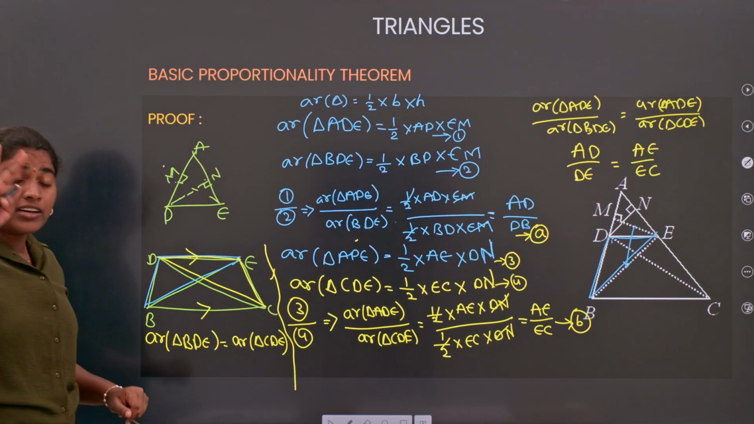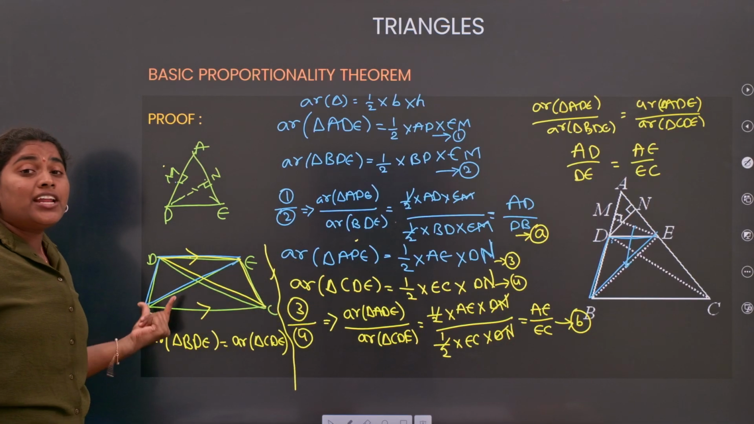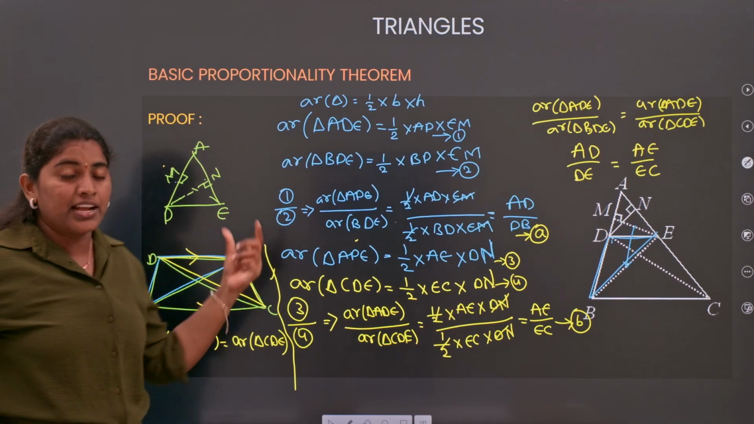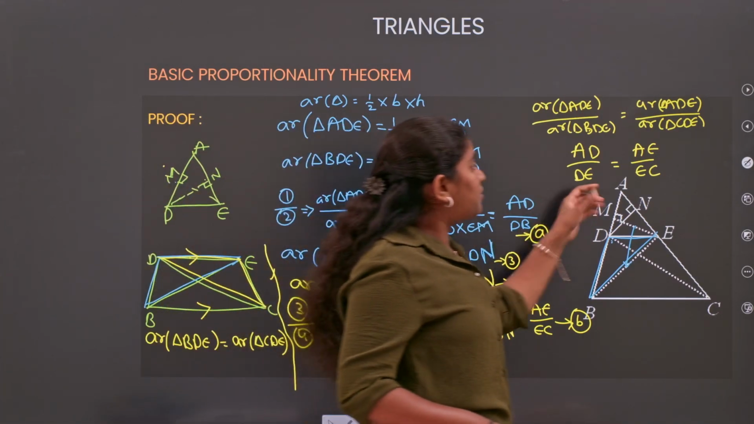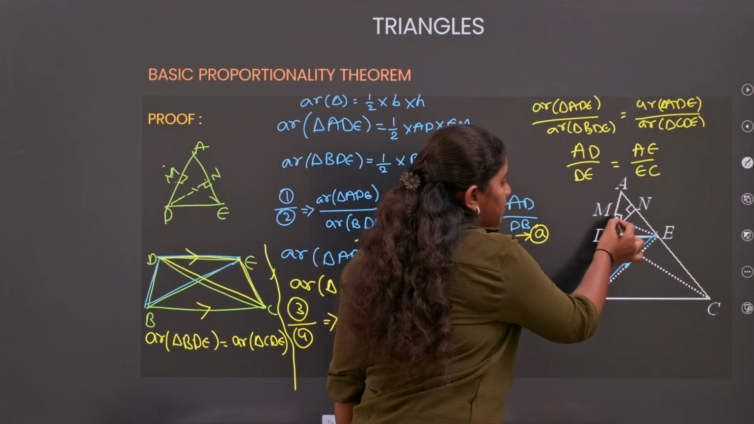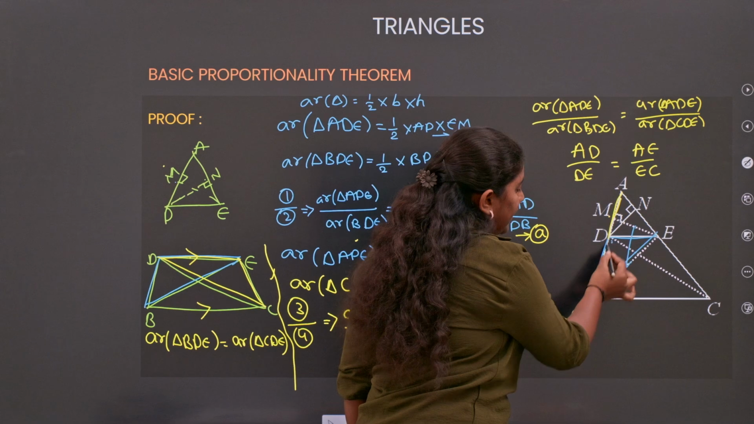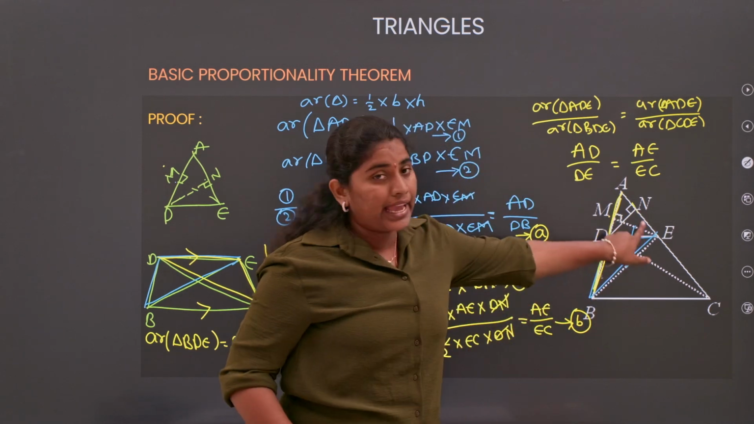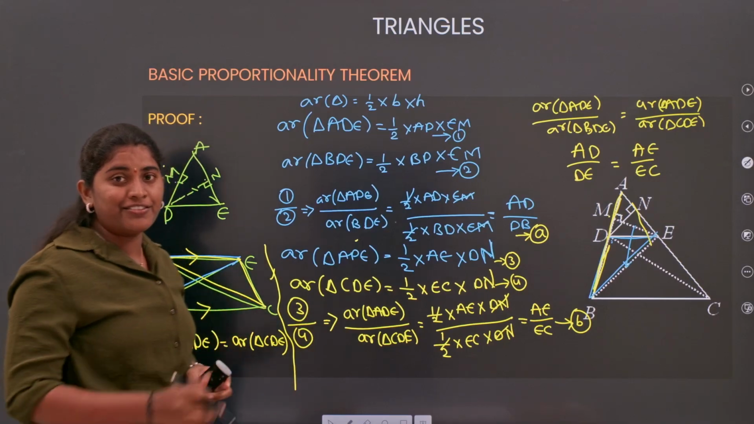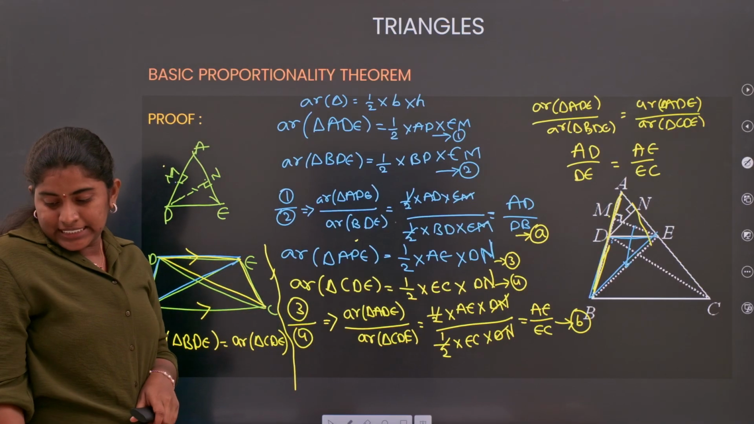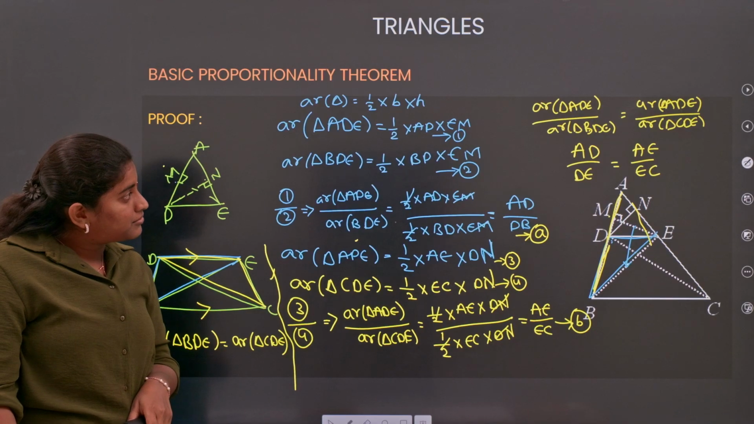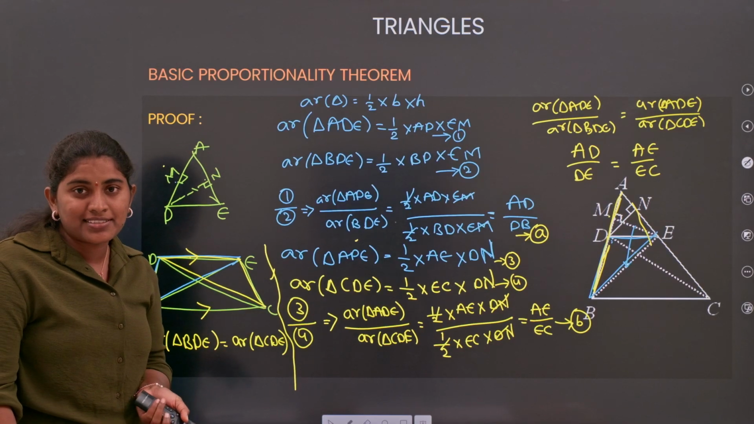And the second concept we used here is that the areas of triangles between the same parallel lines are equal. Clear? By using these conditions, we get our required BPT condition, where AD by DB equals AE by EC. Simple. Understood everyone? Any doubt? No doubts? Fine. So can we go for the next?